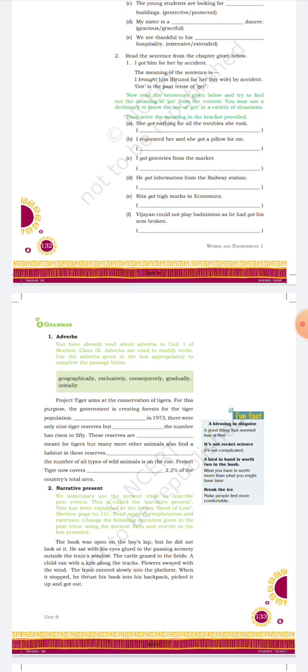Like Project Tiger aims at the conservation of tiger. For this purpose, the government is creating forest for the tiger population. Dash in 1973. Initially in 1973, you have to write this way.